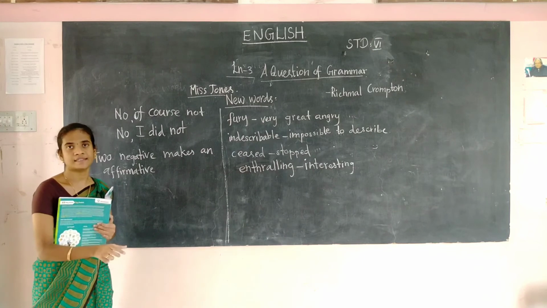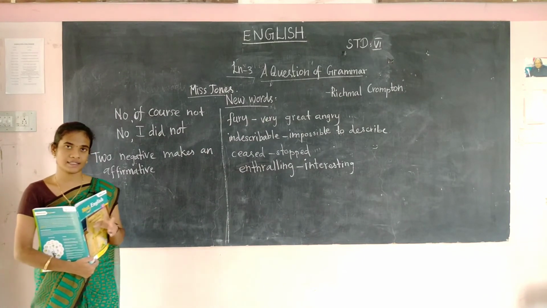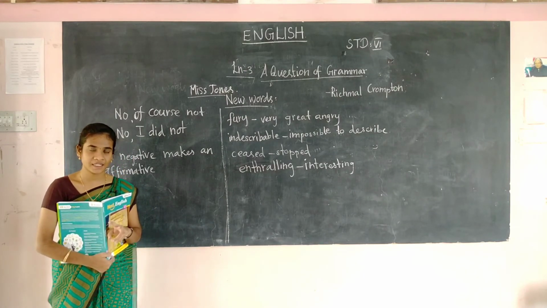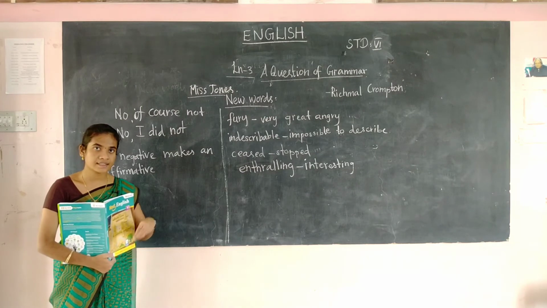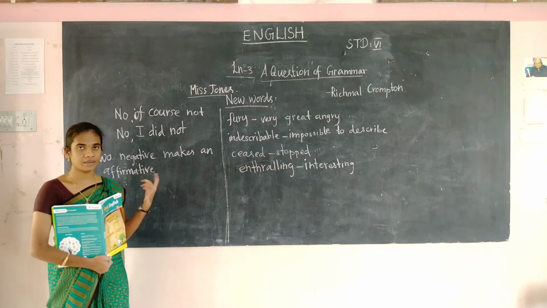We should consider this sentence as a positive one. Okay, students, can you understand this? If there are two negative words in the same sentence, you have to consider this sentence as a positive one, that is an affirmative one. So this is the meaning.